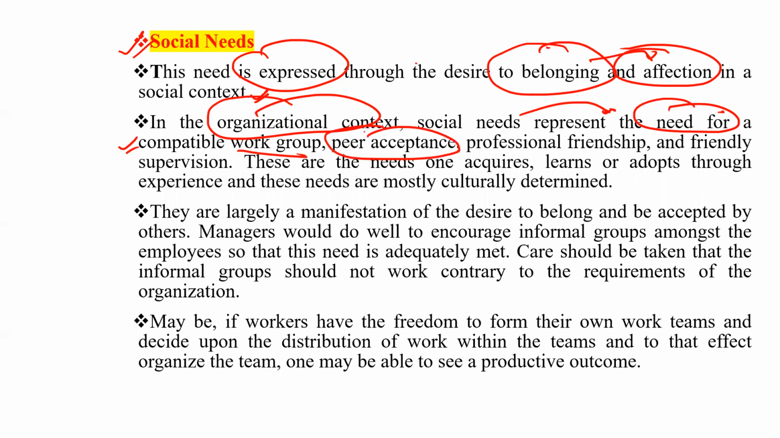Peer acceptance basically means colleagues' acceptance, professional friendship, and friendly supervision. These are the needs one acquires, learns or adopts through experience, and these needs are mostly culturally determined. They depend upon culture to culture.